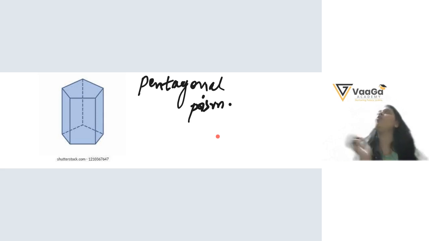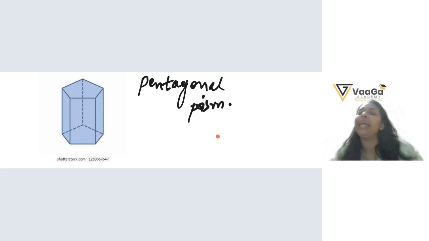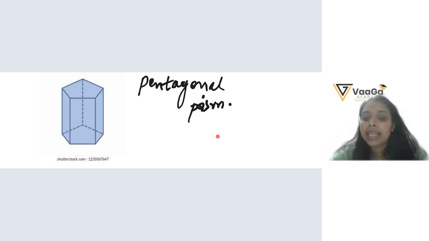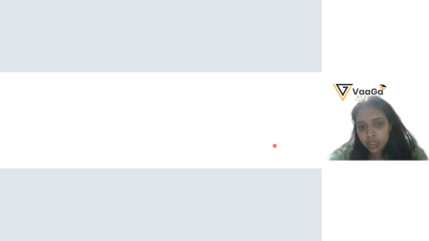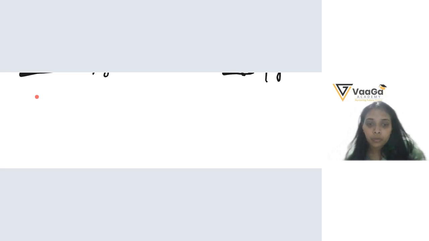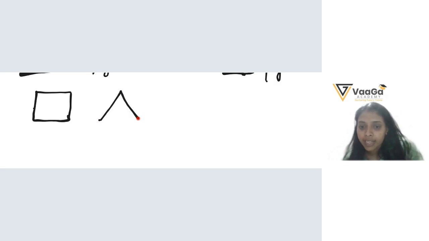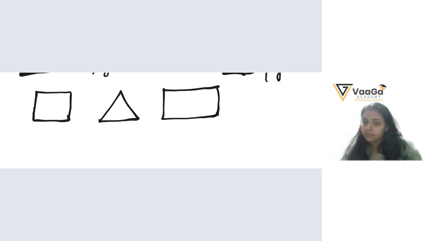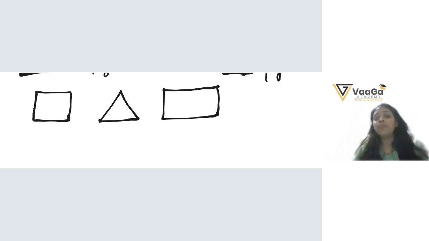Now we will learn a new term called perimeter. Do you know what a perimeter is? Okay, I'll explain what a perimeter is. This is one shape, a square. This is another shape, a triangle. And this is the other shape, a rectangle.